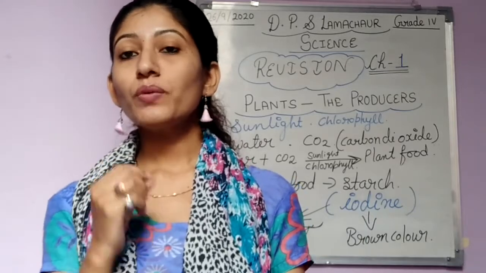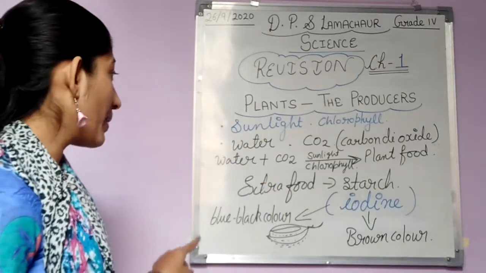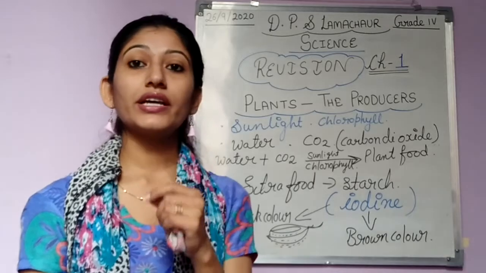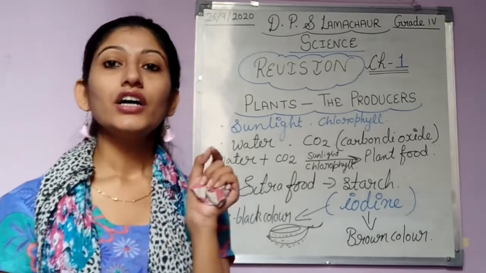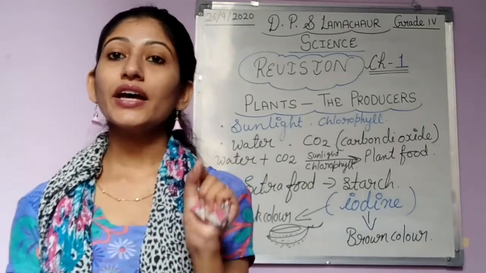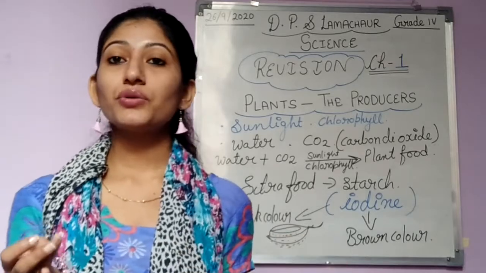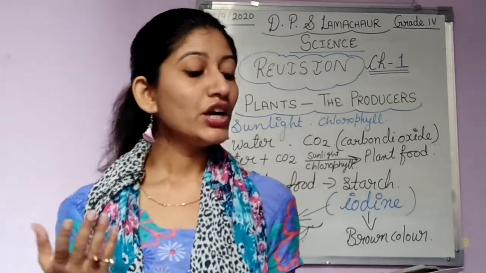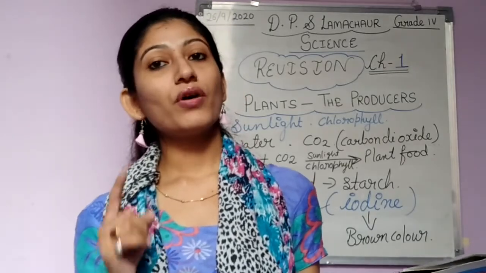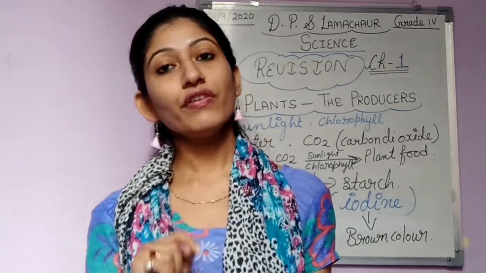Now, food made by plants is in the form of what? Now see, in what form do plants make their food? What did I tell you? Plants prepare their food in the form of glucose. I told you, glucose. What is glucose? Glucose is a sugar. The options given here are protein, mineral, sugar or fat. So simply the answer will be sugar, because plants prepare their food in the form of sugar, and extra food is stored in the form of starch.